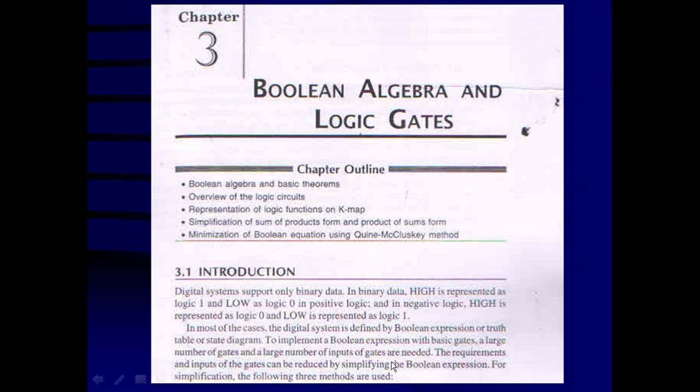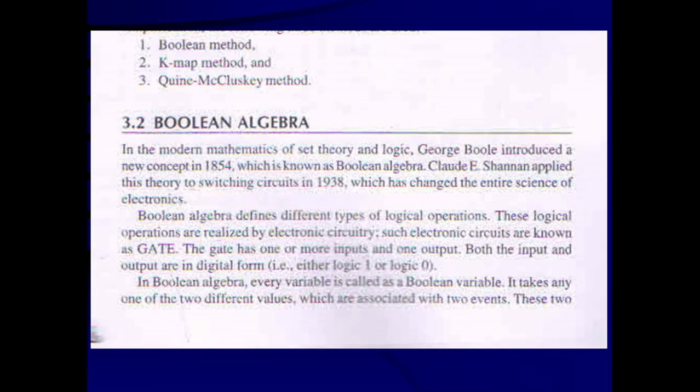To implement a Boolean expression with the basic gates, a large number of gates and a large number of inputs to the gates are needed. The requirements and inputs of the gate can be reduced by simplifying the Boolean expression. For simplification, the following three methods are going to be utilized. So to simplify the Boolean expression, there are three methods.